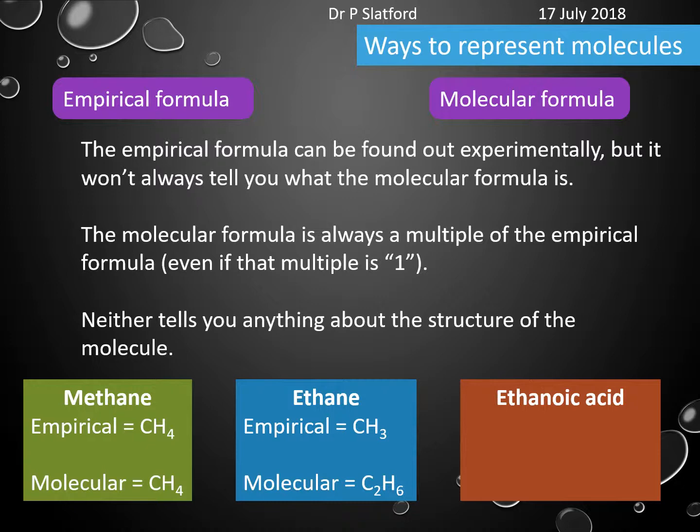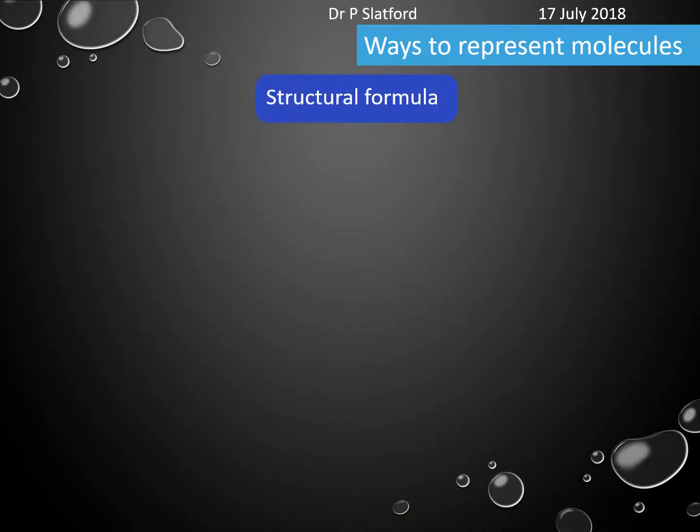And then there's a molecule called ethanoic acid, also vinegar by the way, and the empirical formula for ethanoic acid is CH2O. But the molecular formula looks very different. It's C2H4O2. So it's always a multiple, even if that multiple is 1. But from that information, I wouldn't be able to draw the structure of ethanoic acid, what atoms are bonded to what. And to be able to do that, I need to know something about the structural formula.